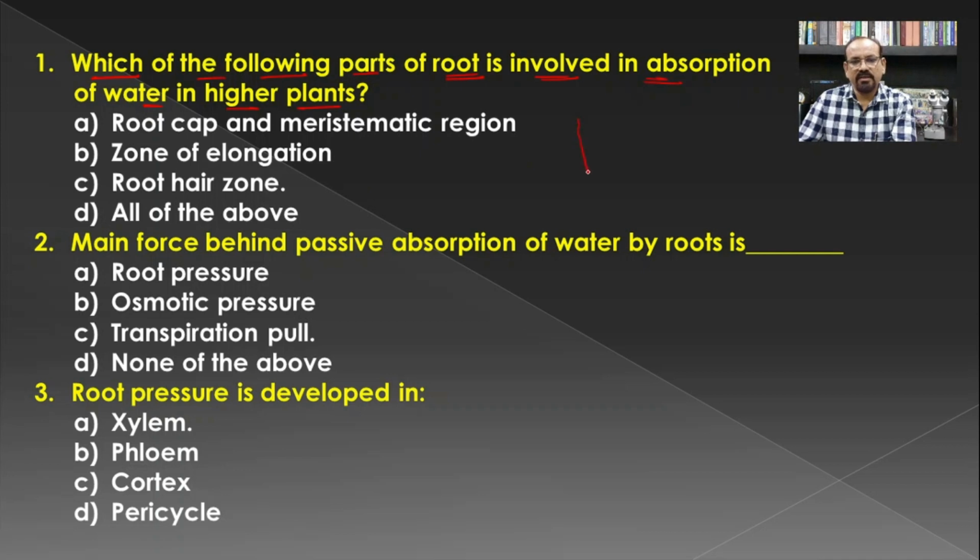In our earlier lecture we have seen there is a presence of root cap, then the meristematic zone, then zone of elongation, then root hair zone, and the last one is the maturation zone.